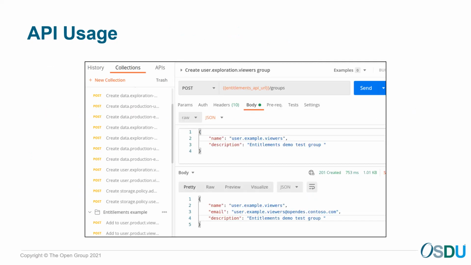So to manage groups and group members, you should use the Entitlements API. Here is an example of the request to create a user group. You should provide the name and description of the group in JSON format and send it to the Entitlements API endpoint.